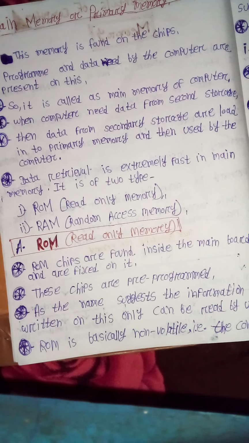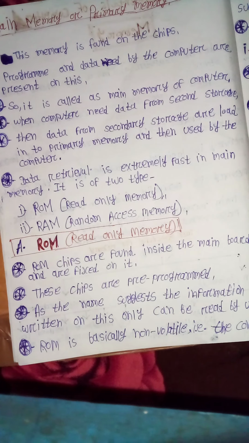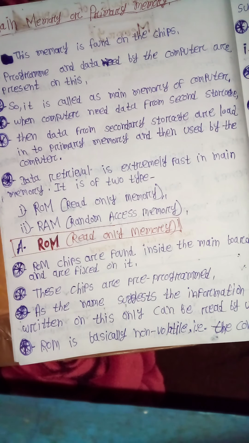Main memory or primary memory. This memory is found on the chips. Program and data needed by the computer are present on this, so it is called the main memory of the computer. When the computer needs data from secondary storage, the data from secondary storage is loaded into primary memory and then used by the computer. Data retrieval is extremely fast in this memory.